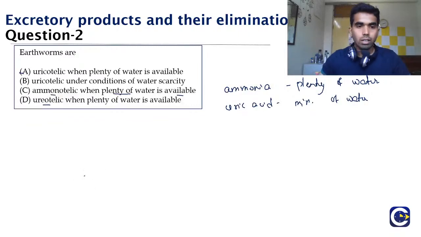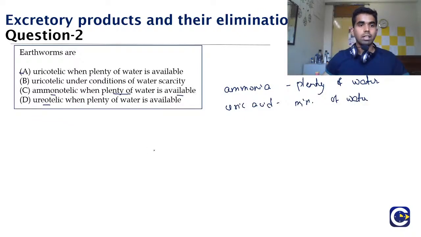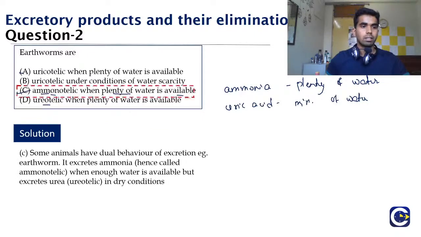Which means that the earthworms are ammonotelic when plenty of water is available. So see, what happens is that the earthworm shows both natures. In the water, plenty of water is present, and that is why it directly removes the nitrogen as ammonia, and when it is present on the land, since water is scarce, it tries to remove it as urea, and hence the correct answer here would be option C.